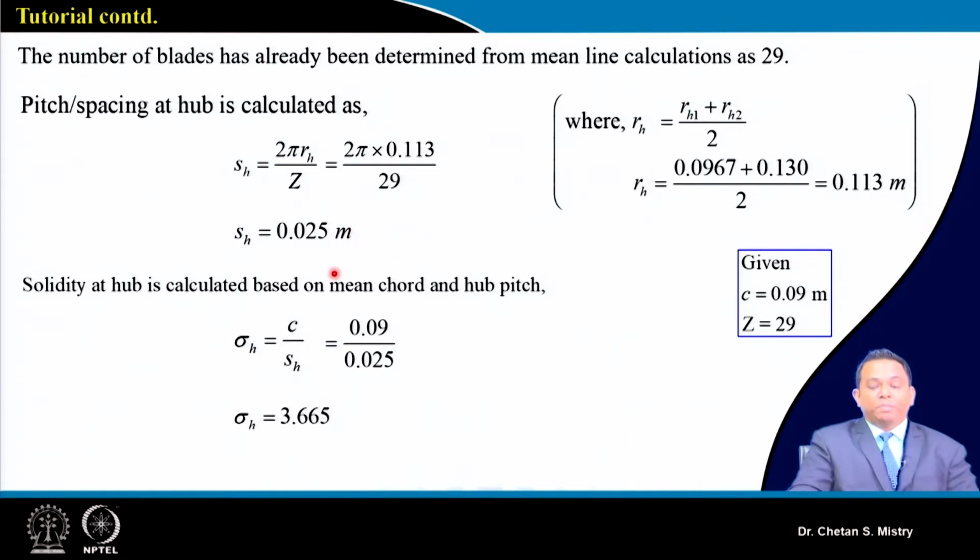Based on that pitch and chord, here we are assuming our chord to be constant. There are many designs where people assume the chord to be different; such designs we will discuss as and when required. At this moment we are assuming our chord to be constant from hub to tip, and that is the reason it gives me solidity as 3.665.